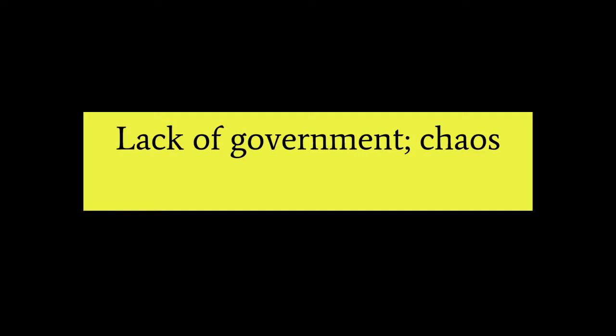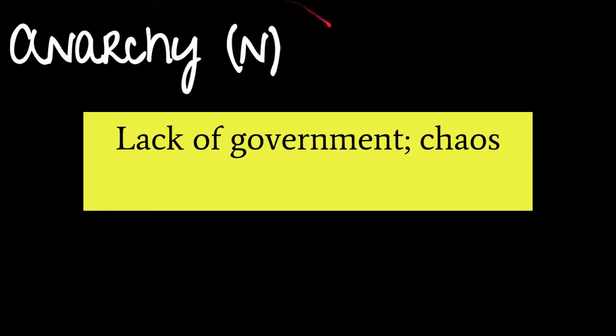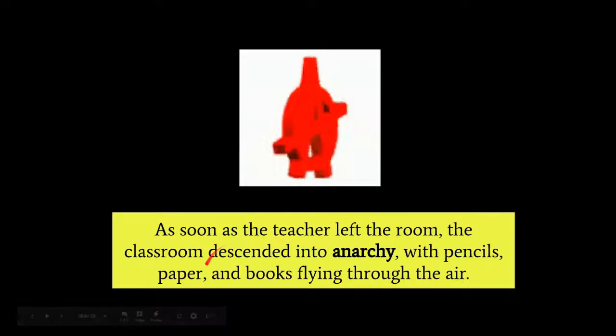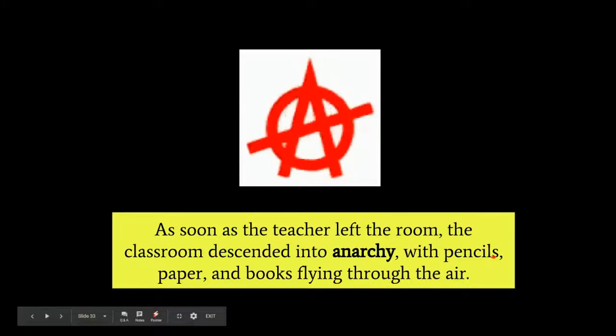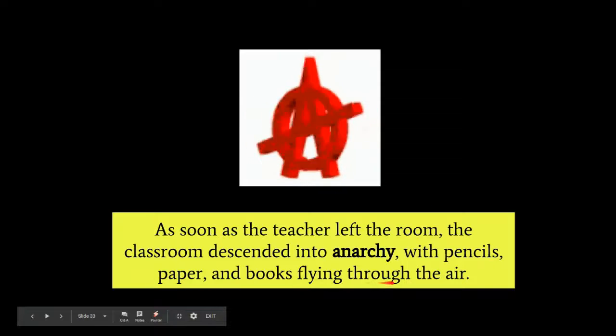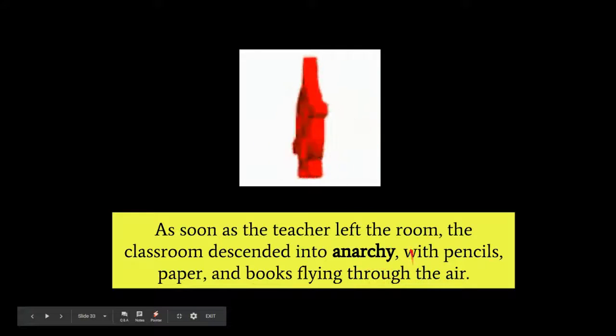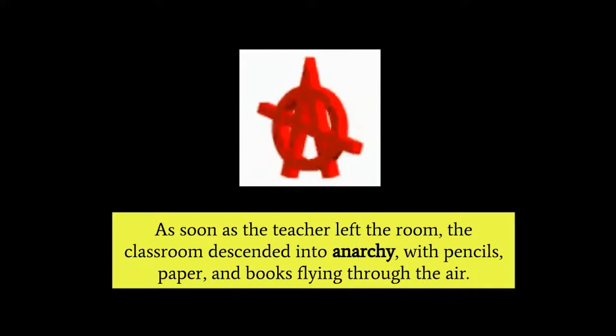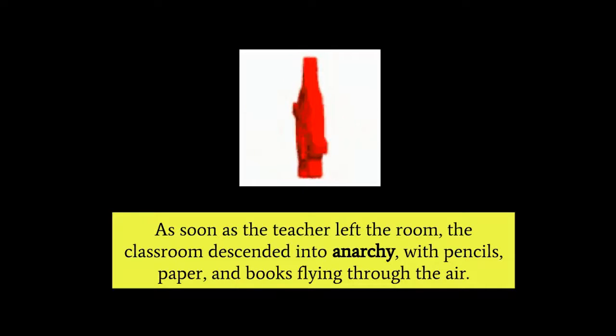All right, so next up, we have anarchy, which is a noun. So lack of government, chaos. As soon as the teacher left the room, the classroom descended into anarchy. The pencils, papers, and books flying through the air. So anarchy is a noun. There's also another form of noun, which is the anarchist. So an anarchist is a person who practices anarchy, and they're both nouns.